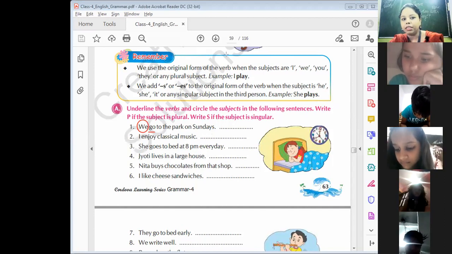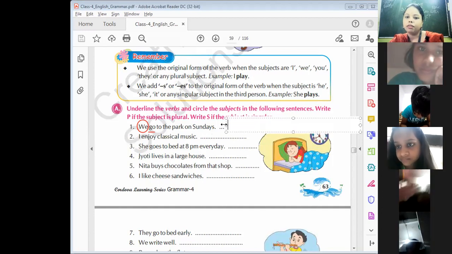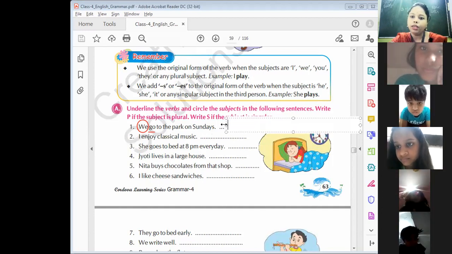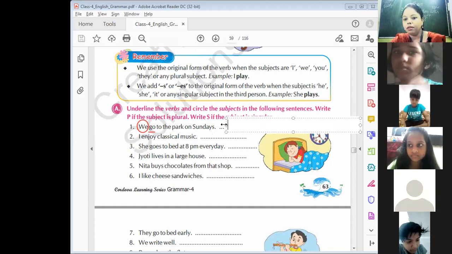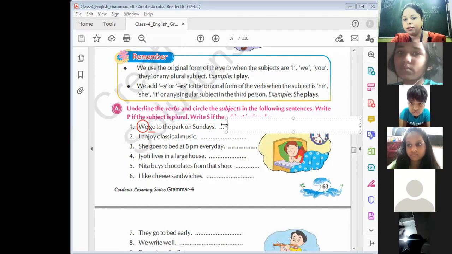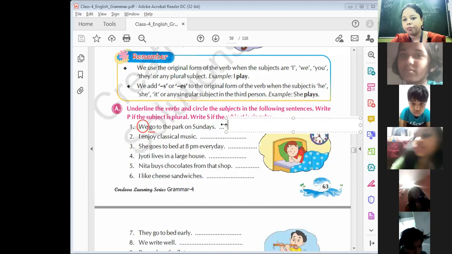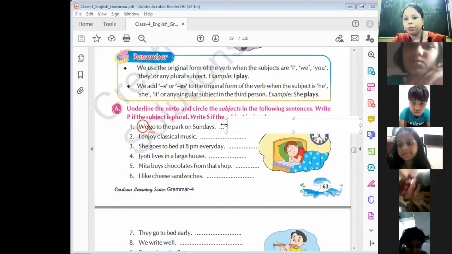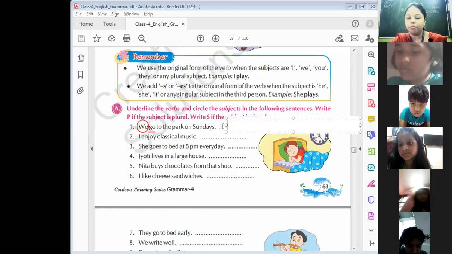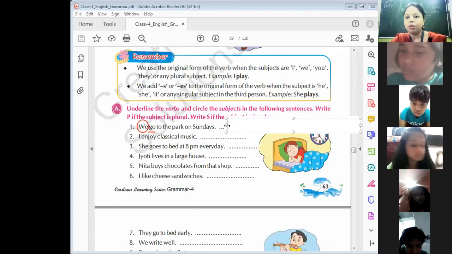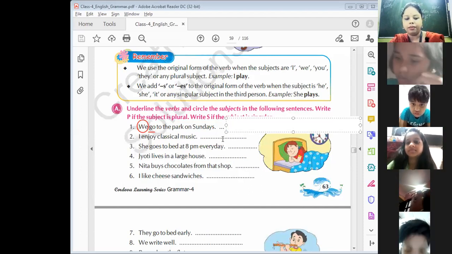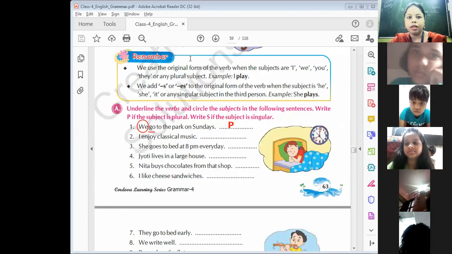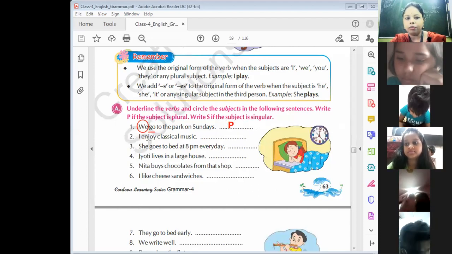So, can you tell me if the subject is plural or singular? Ma'am, plural. Why plural? Hari, why plural? It's plural because, इसका मतलब क्या होता है? हम. We means हम. It means more than one. That's why it's plural. So we have to write P here, P for plural.